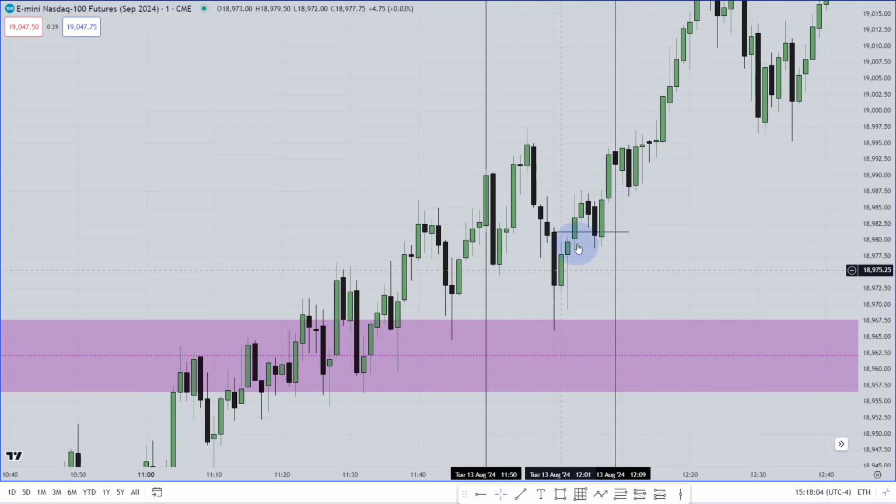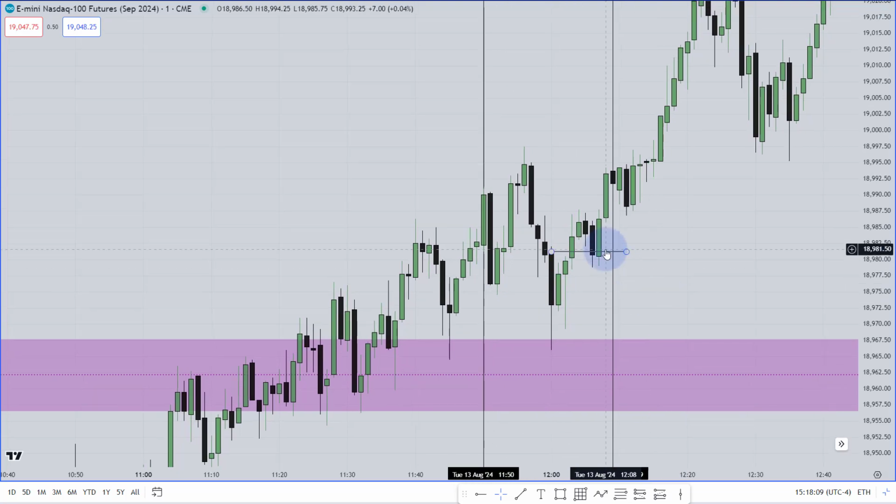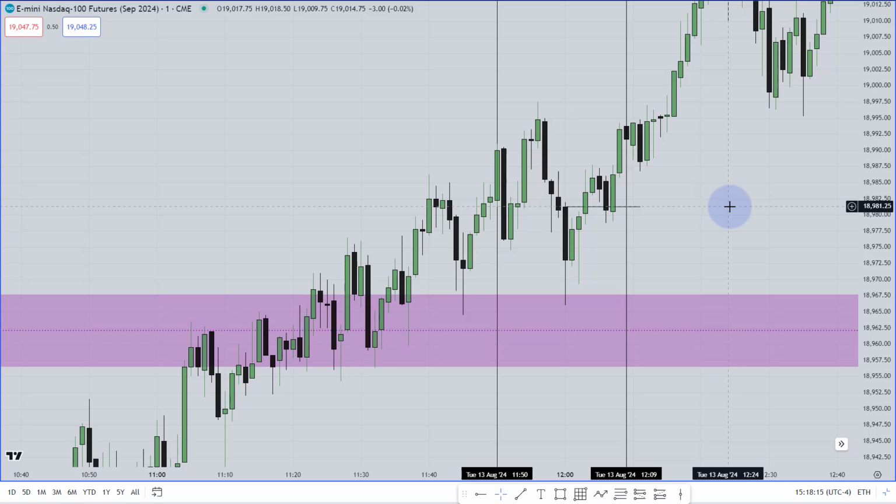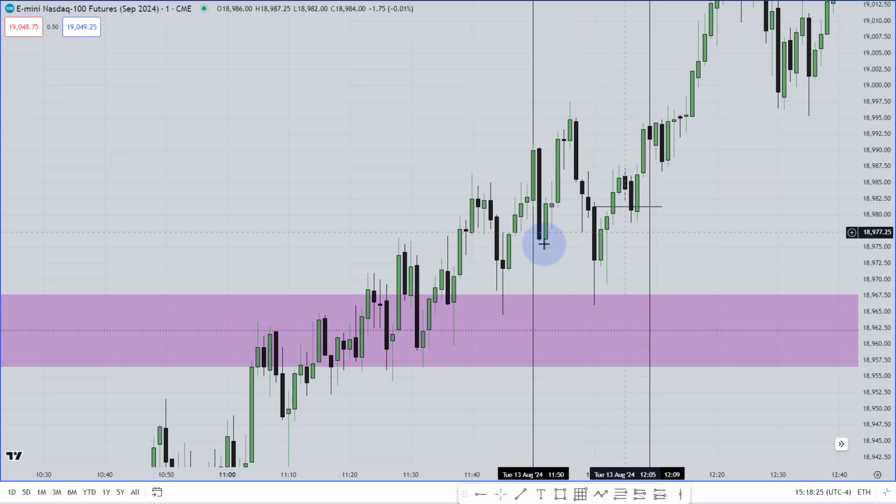So you are going to get two things over here. It has taken the liquidity, then it has traded the order block. You take that buy until that high. When this high is taken, you are done. This kind of bread and butter setup, you are not going to get a 200 or 500 handle or something like that. Instead, it's going to be a very small and confident entry. If you know what you are doing, this is going to be your trade.